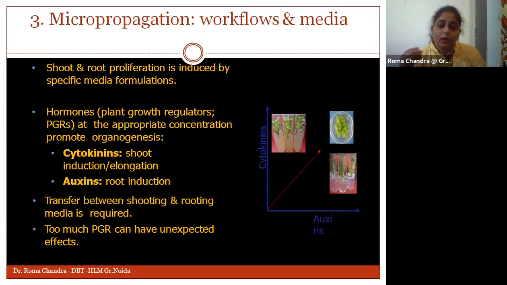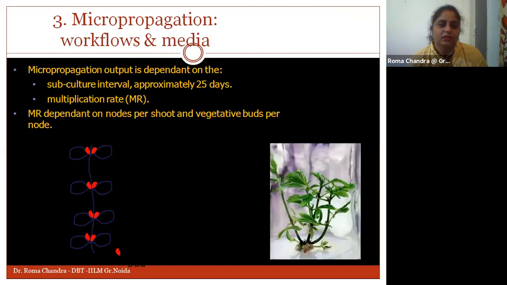But we need to understand that whenever we are carrying out the process of shooting and rooting, it should be done with these plant growth regulators, and the amount of cytokinins and auxins added should be at the expected amount only, so that we can have the desired plantlet. It shouldn't be that we add so much that we get an unexpected effect, besides the environmental conditions.